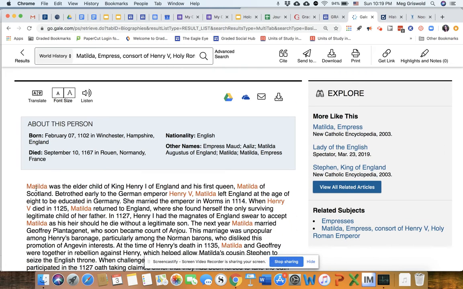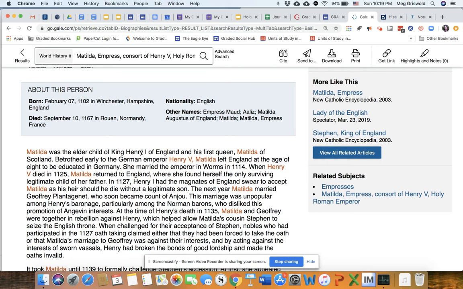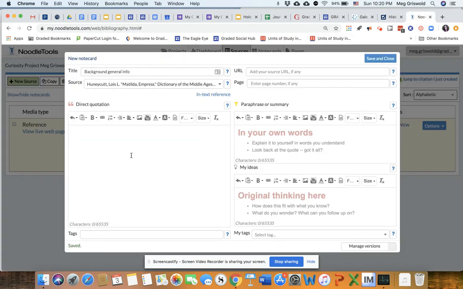So I'm going to walk you through just like the first paragraph of this article. Okay. Matilda was the elder child of King Henry I of England and his first queen, Matilda of Scotland. Betrothed early to the German Emperor Henry V, Matilda left England at the age of 8 to be educated in Germany. I'm going to do a copy and paste. This is the author's words. I'm going to highlight it. I'm going to hit Control C and then Control V.